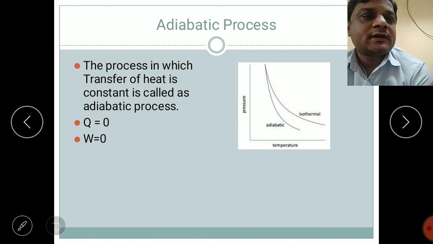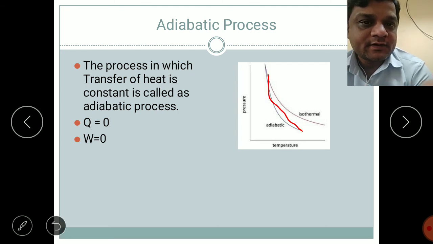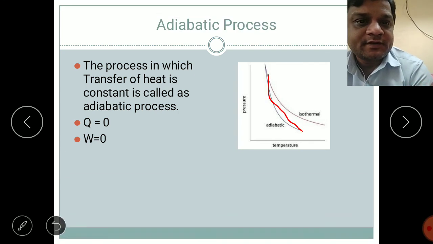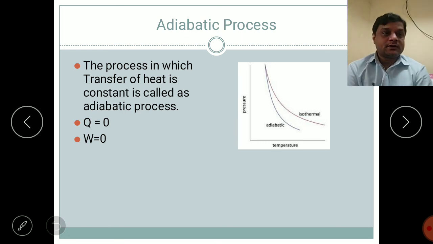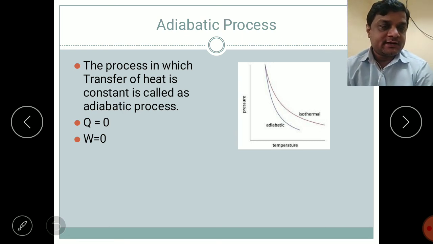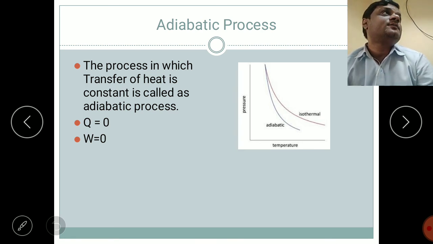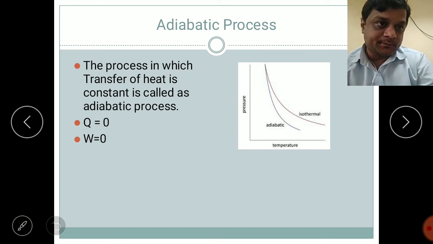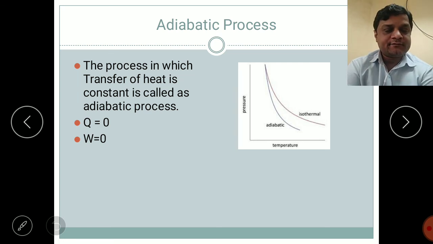If you draw the graph of pressure versus volume, again we get a decreasing type of curve. It will be similar to that of the isothermal process, but the values of the curve will be less than those of the isothermal process. So these are the four major types of processes in thermodynamics that are very useful for studying thermodynamic aspects. These are very important points, and here we will end our presentation.